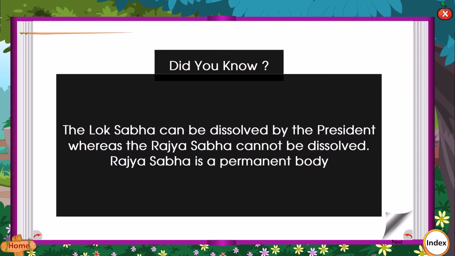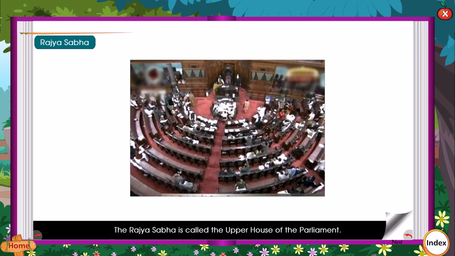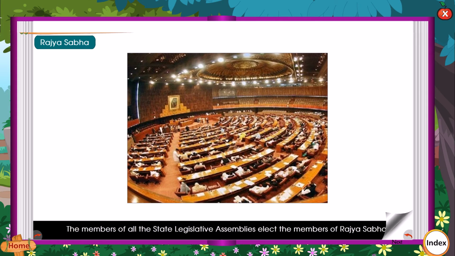Did you know the Lok Sabha can be dissolved by the President, whereas the Rajya Sabha cannot be dissolved? Rajya Sabha is a permanent body. Rajya Sabha. The Rajya Sabha is called the upper house of the Parliament. The members of all the state legislative assemblies elect the members of Rajya Sabha.